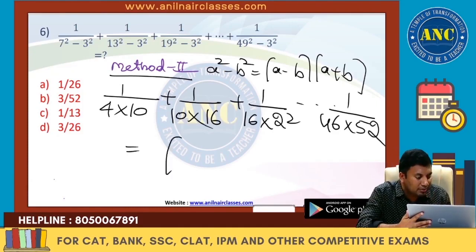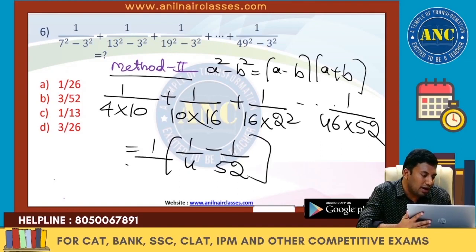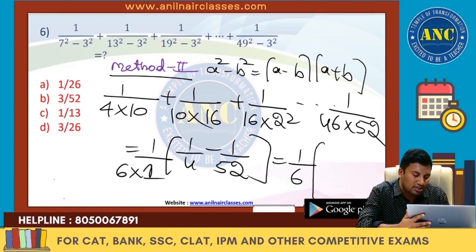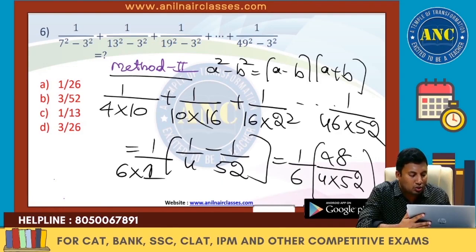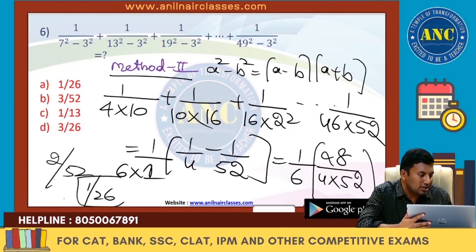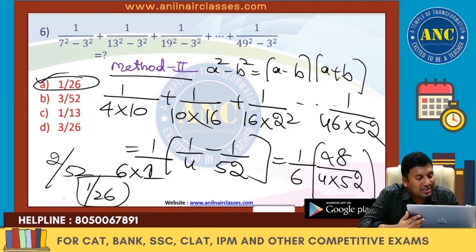So these are nothing but 1 by 4 minus 1 by 52, 1 by the common difference, which is 6, denominator 1. 1 by 6 into 52 minus 4, 48, divided by 4 into 52. Answer is 2 by 52, which is nothing but 1 by 26. This 1 by 26 is the answer.